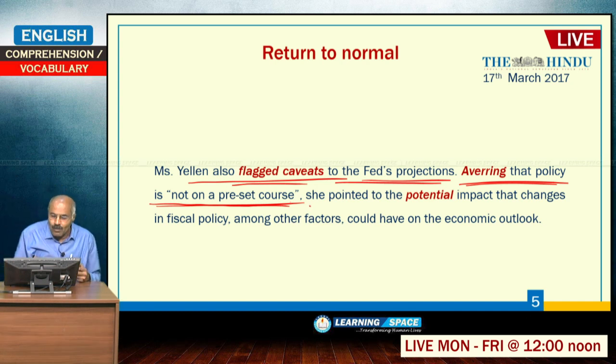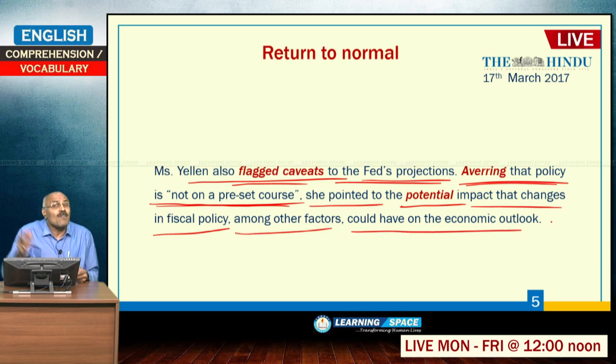So, here she pointed to the potential impact that changes in fiscal policy, among other factors, could have on the economic outlook. Fiscal policy is not in her hands. Fiscal policy is basically in the hands of the President of the United States of America. So, here averring that policy is not a preset course, 100%.